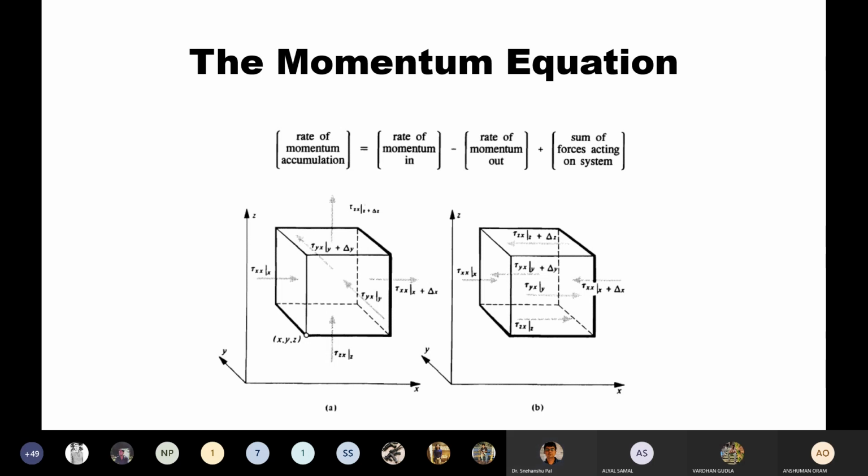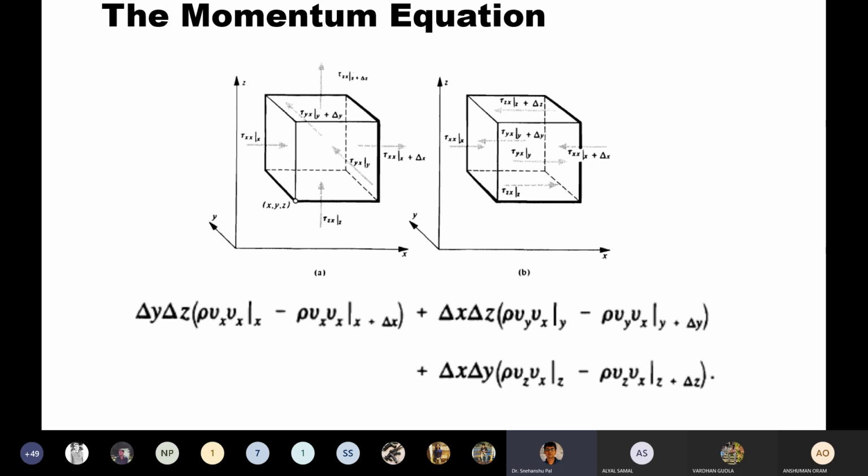So if you see in this slide, there is del y, del z, rho vx, vx and vx. One is the momentum, another is the direction of the velocity carrying the momentum. In this way, rho vy and vx, where rho vy talks about momentum and vx is the direction.